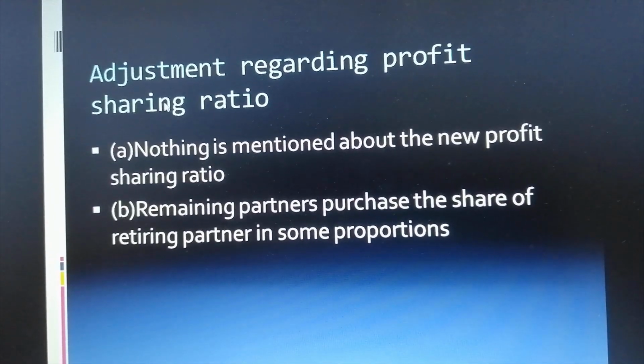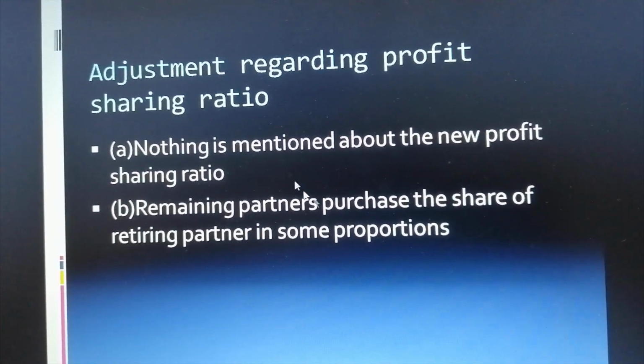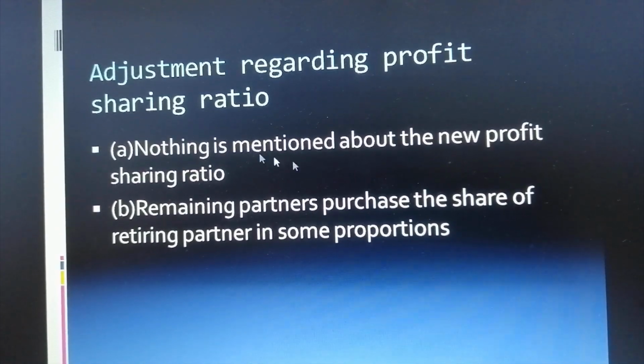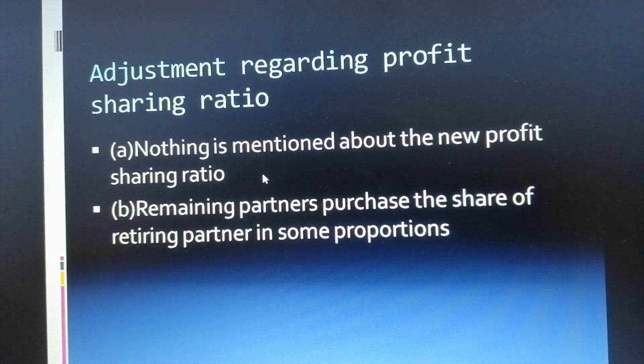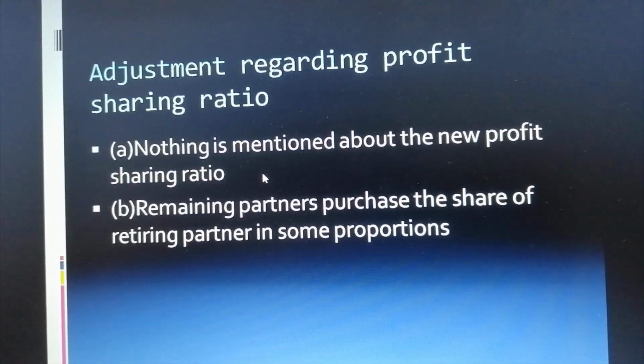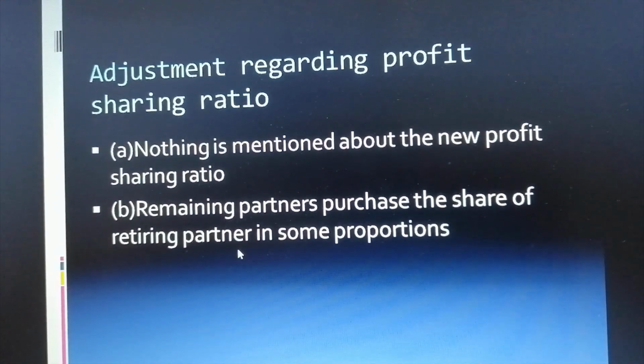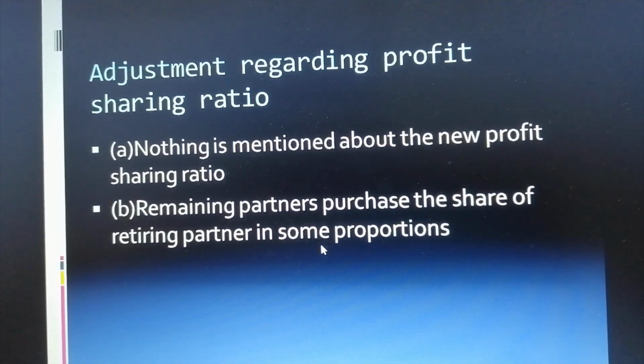In retirement, it is necessary to make adjustment in the profit sharing ratio of the continuing partners. This adjustment is given in two scenarios. First one is nothing is mentioned about the new profit sharing ratio, that is, the new profit sharing ratio of the continuing partners will not be given in the question. Second one, the remaining partners purchase the share of the retiring partner in some proportion. That is, the ratio in which the continuing partners are going to take over the share of the retiring partner will be given in the question. Let's see these methods one by one.